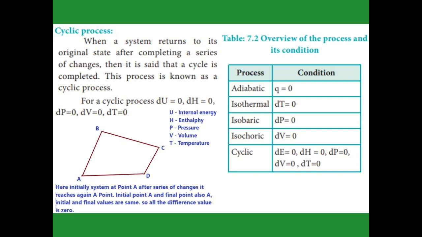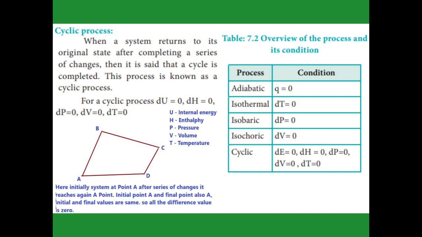Cyclic process. In this system, for example, we start with A, which changes into B, changes into C, changes into D, and D changes into A. So it regains the original state after completing a series of changes. Here system A has some internal energy, and after completing the series it has the same internal energy. So the difference between initial and final gives dU equal to 0.